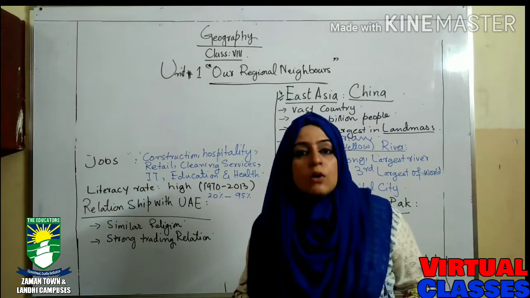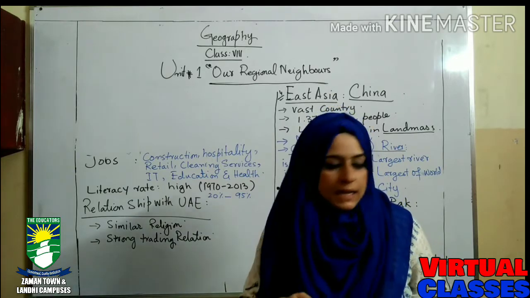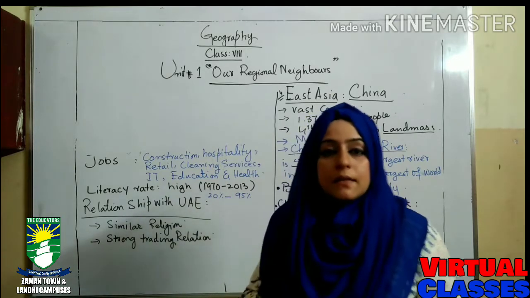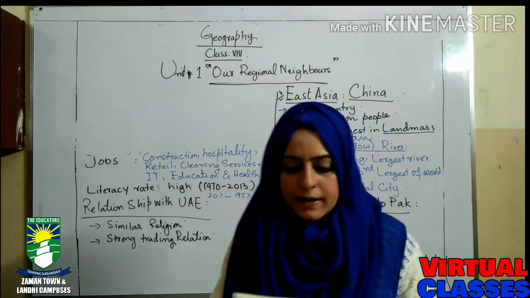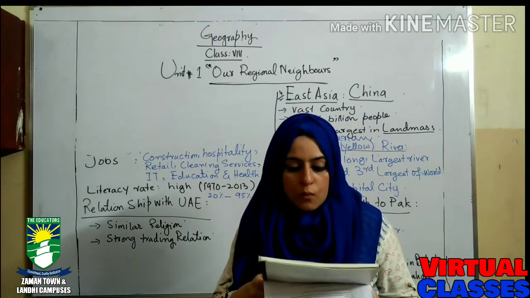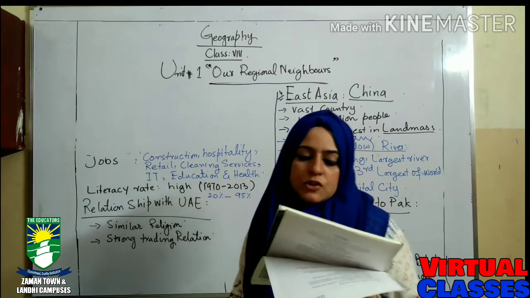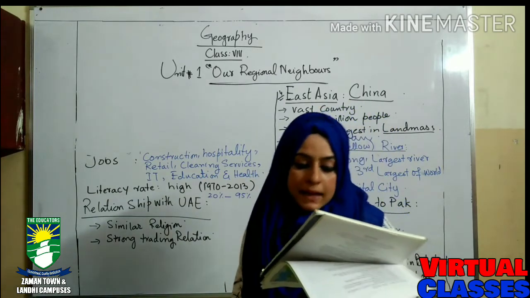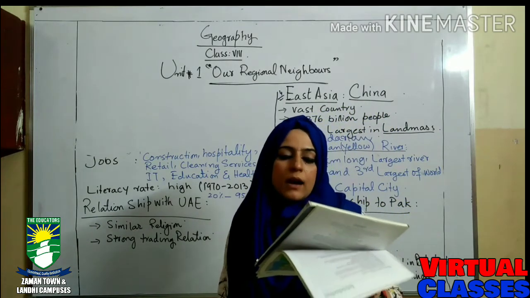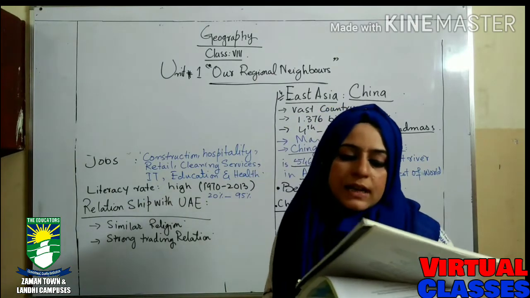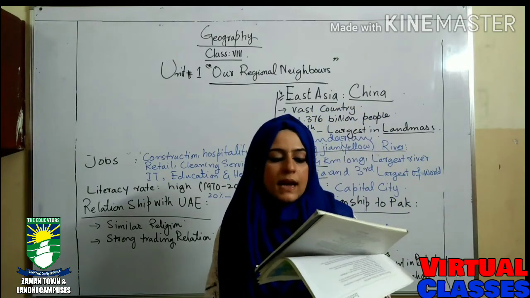Clear? Now come to part E, this one, and in this part we are going to attempt question number 4. 1, 2, 3 we are not going to attempt, and we are attempting question number 4, part A. Part A is: what are the official languages of Sri Lanka, Kazakhstan, UAE and China?